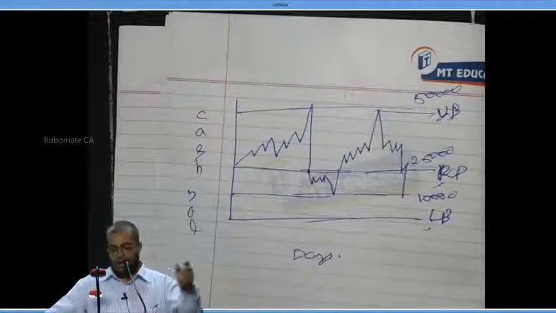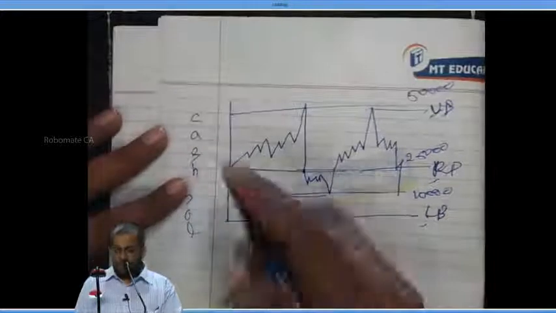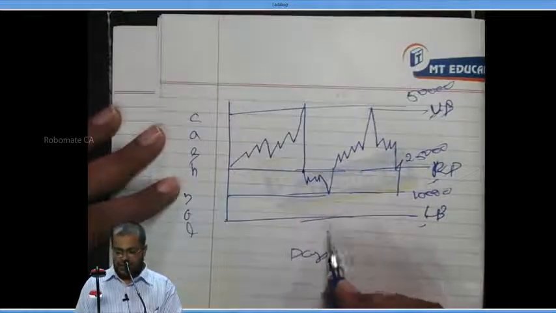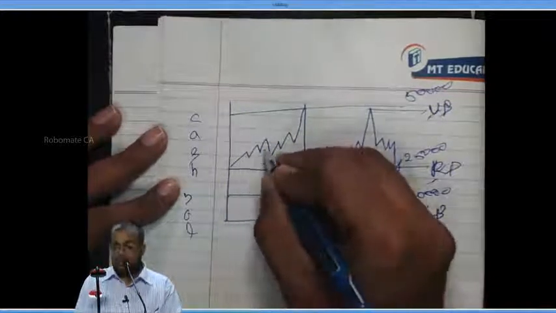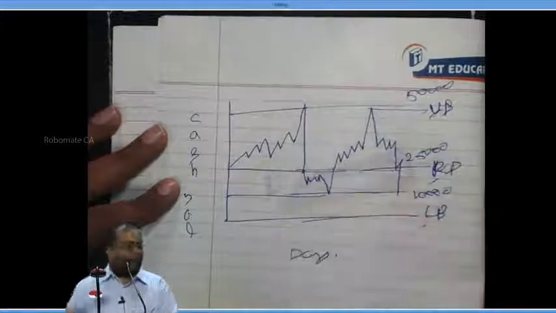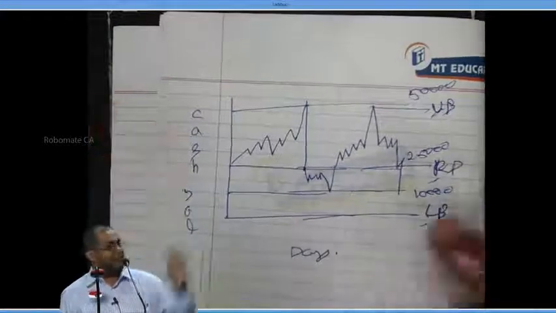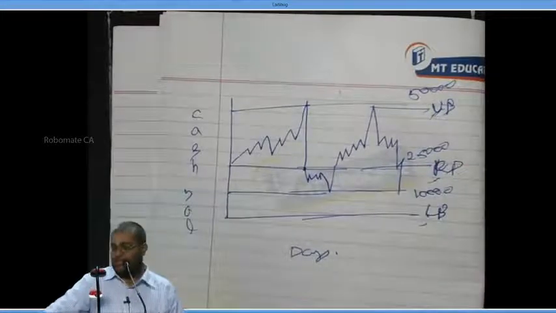Can I proceed? Now, we have a formula for this. Before we write this and go for the formula, please copy this diagram correctly. Don't copy it one by one as it is. When cash touches the upper bound, it drops down. When it touches the lower bound, it goes up. That's all. Everybody following? Now, copy this diagram quickly.